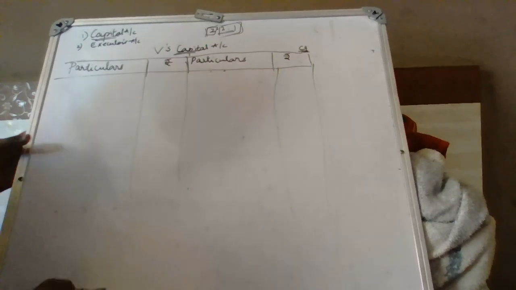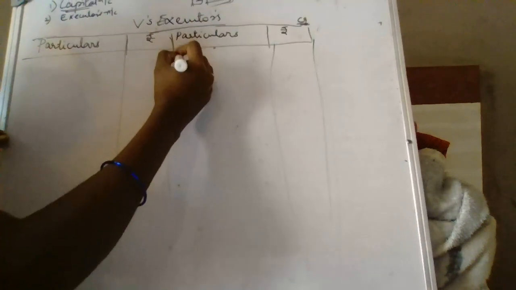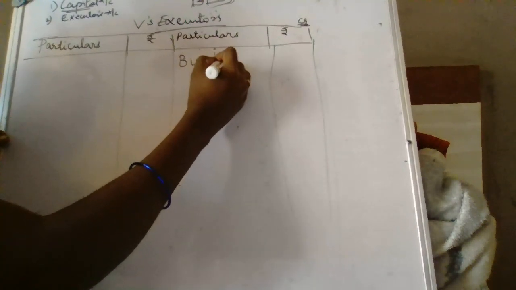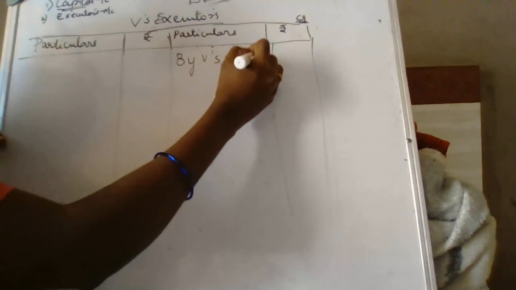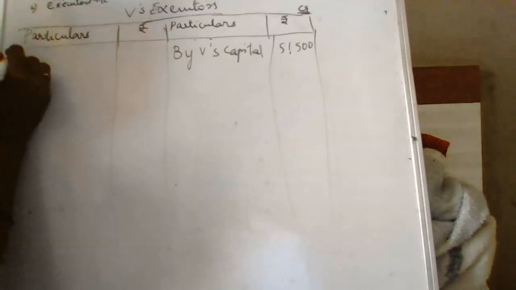It's just the transfer from V's capital account. By V's capital account, 51,500.